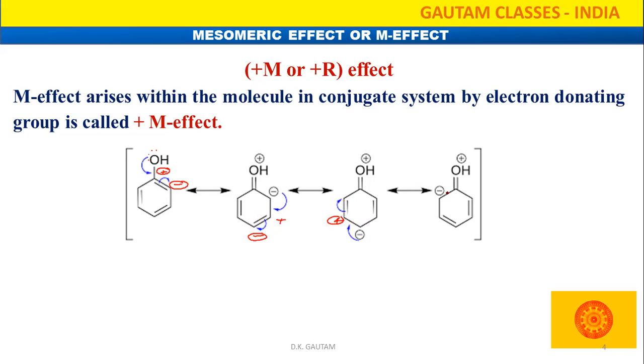So here the negative charge will come. By that, our electron density is delocalizing in the whole benzene ring, because that group has the tendency to donate electron density to the benzene ring. That is why we can say that this is the plus M group.